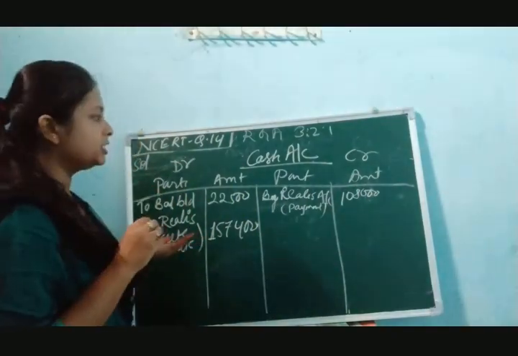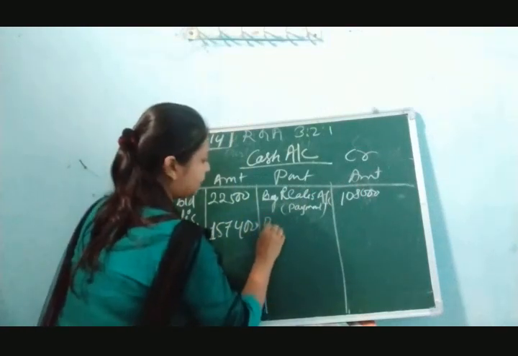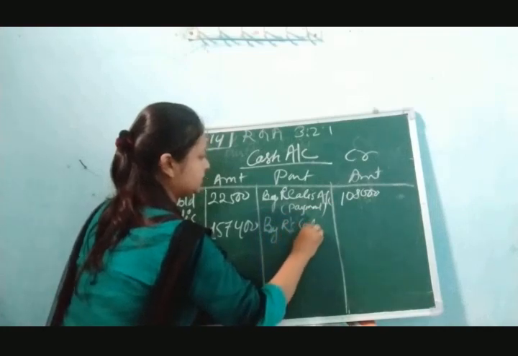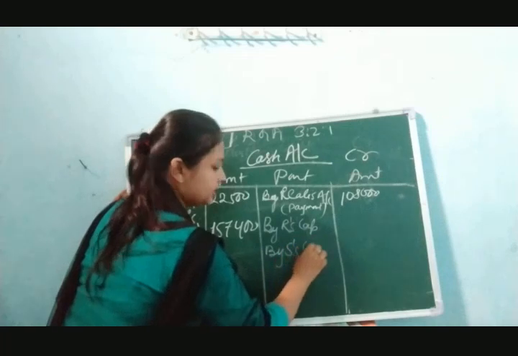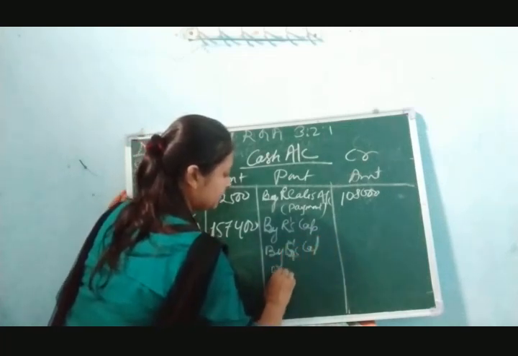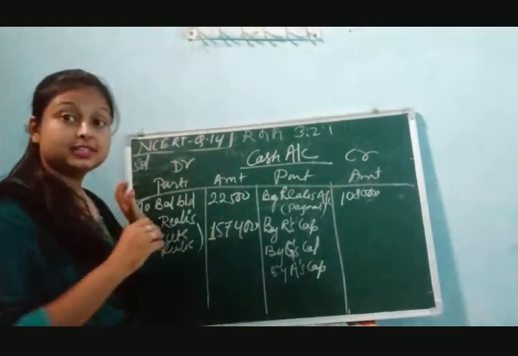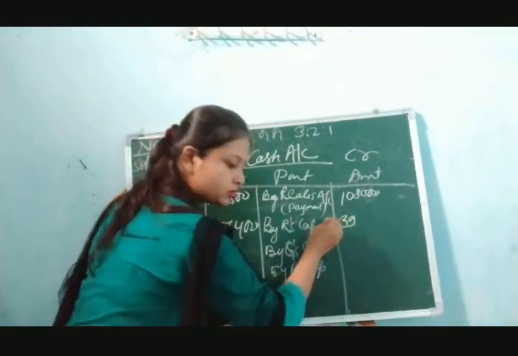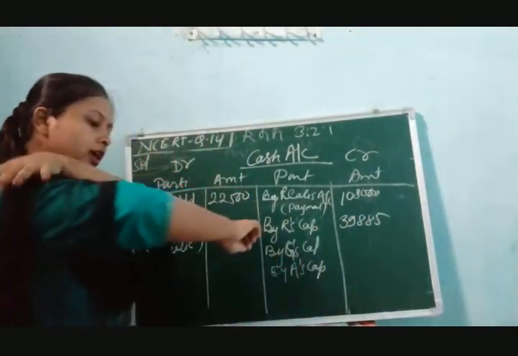Now certain extra things were there which we have to pay. That was their capital. So by Rita's capital, by Gita's capital, and by Ashish's capital. The balances which we got in the partners' capital accounts, that was 39,885 rupees. Okay.